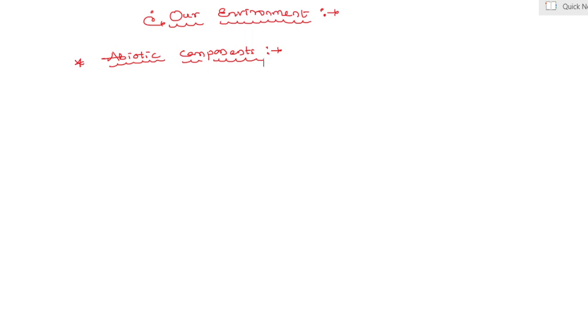In yesterday's period, we discussed the introductory part of our environment chapter. Afterwards, types of waste and their effects on our environment.